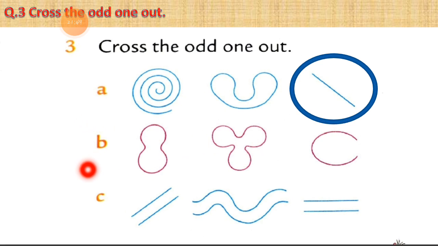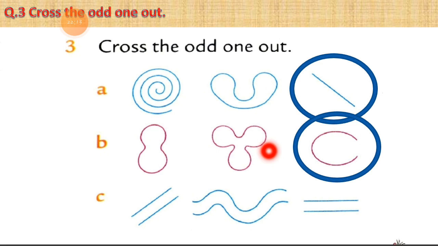In number B, see this, three shapes are given to us. Now you will easily understand which shape is odd. Which shape can we call the odd one out? Do you have any idea which shape we can call odd? Here is the answer. See, these two shapes are closed shapes.